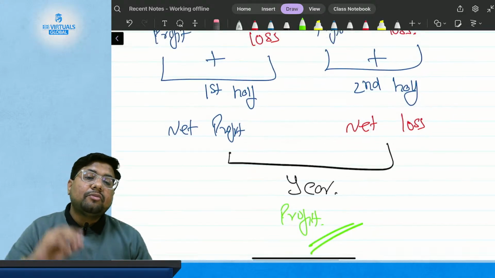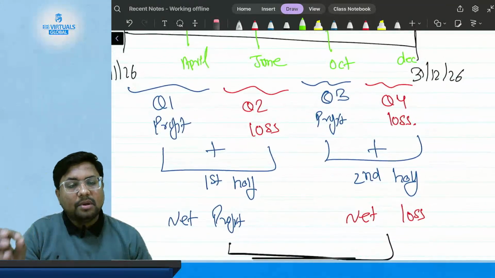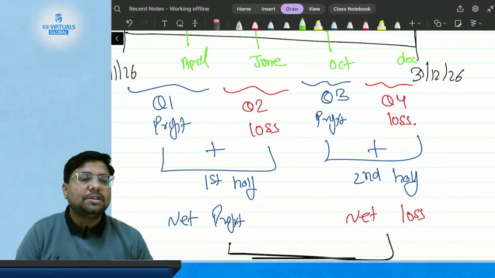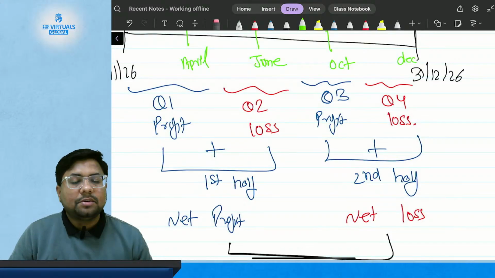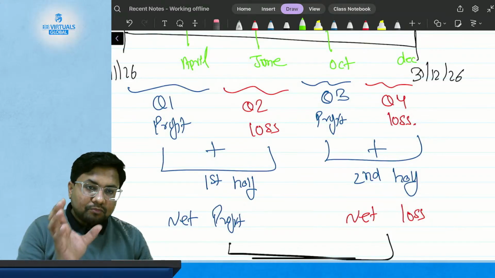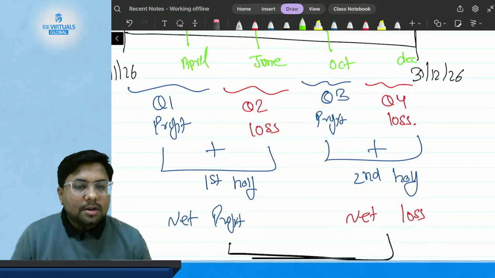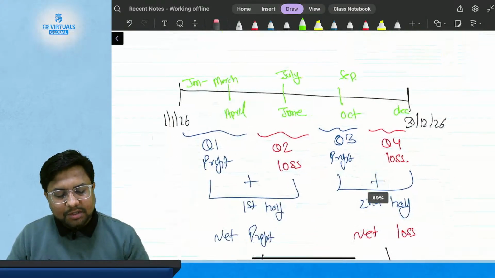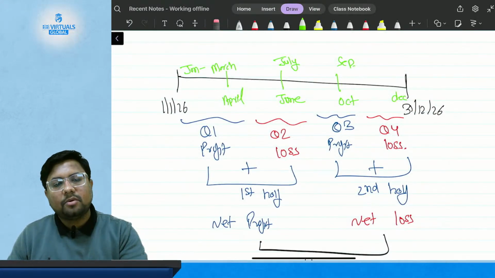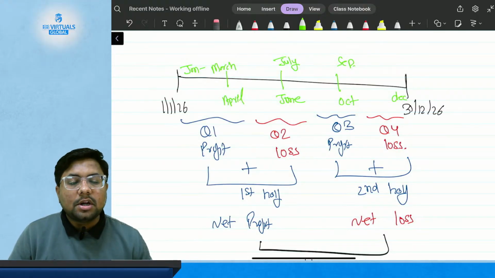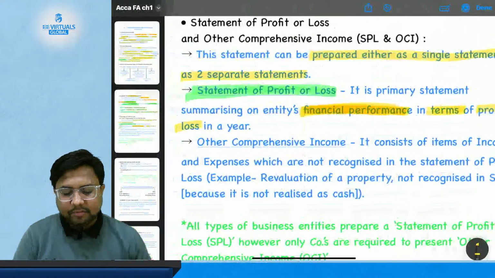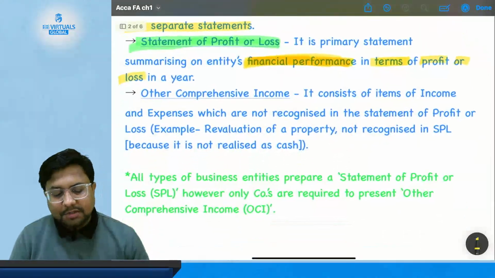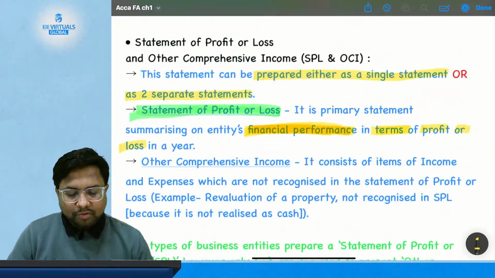So the statement of financial position, the balance sheet, deals with a particular date, a particular point of time, but the statement of financial performance deals with the entire period or a particular period. Okay. So this is the difference between the statement of financial position and the statement of financial performance. This is what the statement of financial performance, or statement of profit or loss, means.